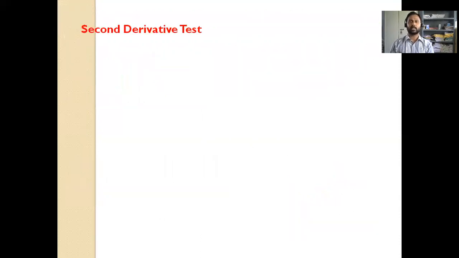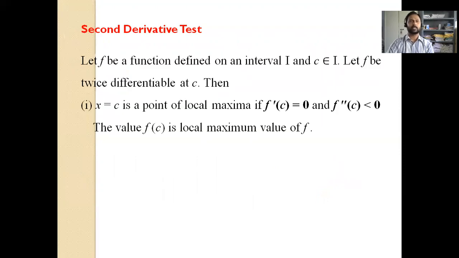Similarly, there is one more test known as the second derivative test. It says let f be a function defined on the interval I and C is a member of I. Let f be twice differentiable at C. Two times it must be differentiable to apply the second derivative test. Then x equal to C is a point of local maxima if the first derivative of the function at C, f dash C, is equal to 0 and f double dash C is less than 0. A second derivative less than 0 means the second derivative is negative at the point if it is a point of local maximum.